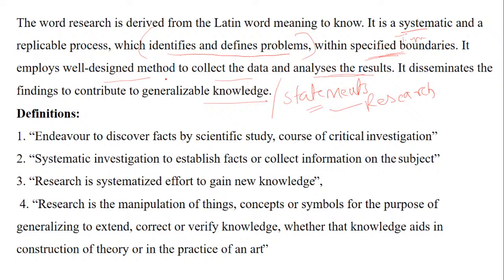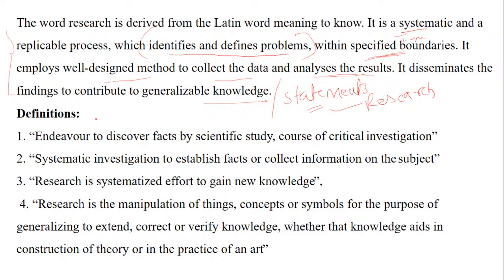It should be with the help of a well-designed method, collecting and analyzing the data, and based on that it has to give generalizable knowledge, that is a statement. This can also form various steps of your research, which we will see in detail, but this is just a gist of it.